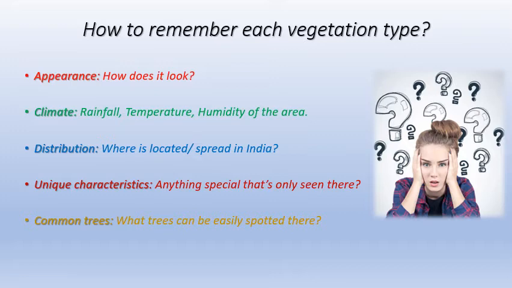You can note down these words, which are very important, because when you go through any type of forest, you don't have to wonder what you should write. Remember these 5 words: appearance, climate, distribution, unique characteristics, and common trees. ACDUC. You'll be able to write these 5 points for every forest type, and that's more than enough. You've covered the whole forest. So we'll be learning about each and every forest type based on these exact 5 points, so that you will be able to relate to it.